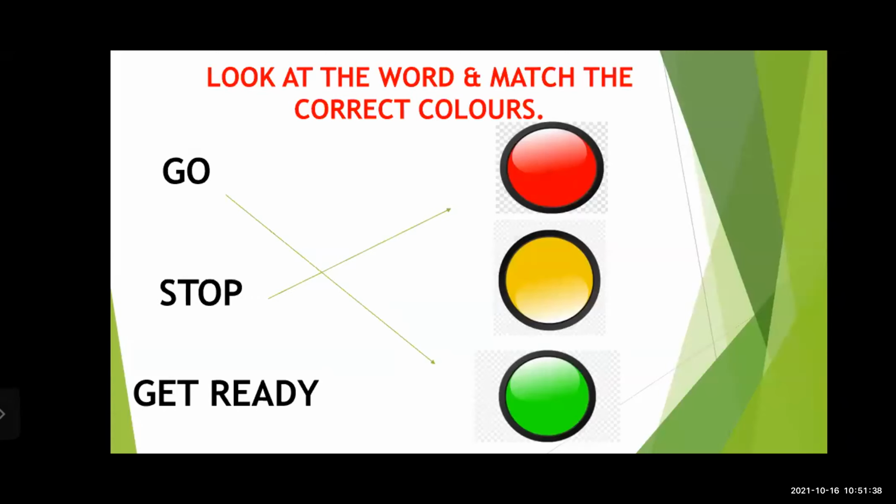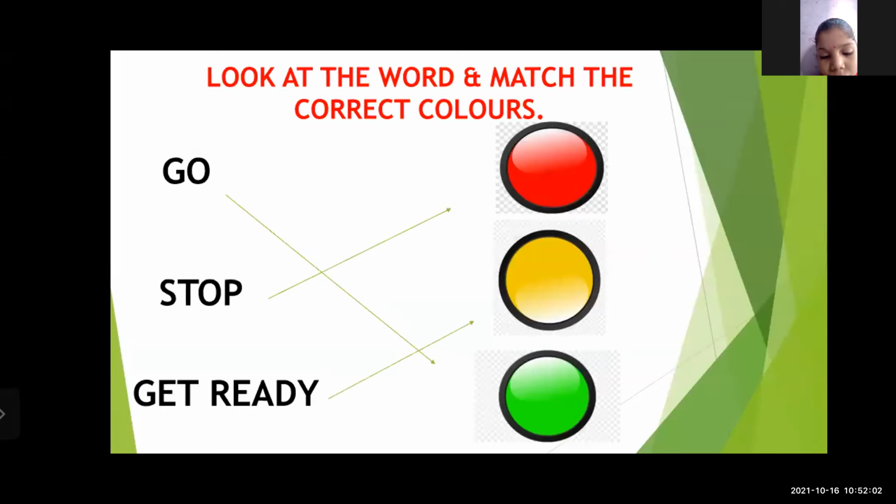We have to start our vehicle or car. We have to get ready. Okay. So here it is. See. Go for green, stop for red, and get ready for yellow.